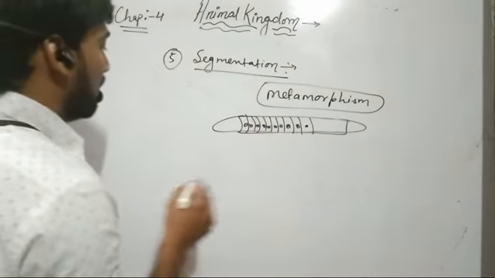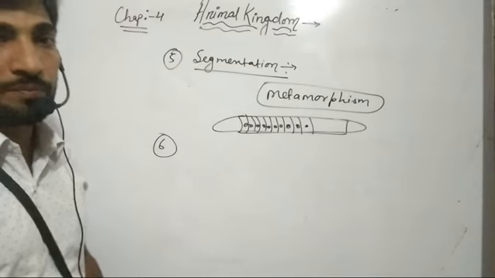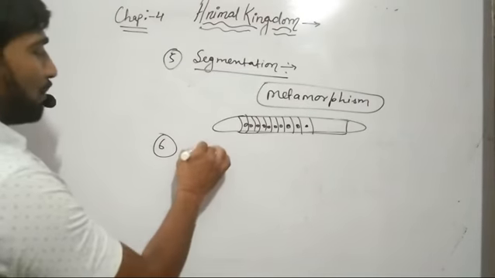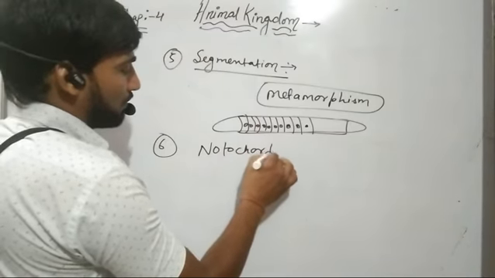Now further, the last and sixth criteria of classifying living organisms is the presence or absence of notochord.